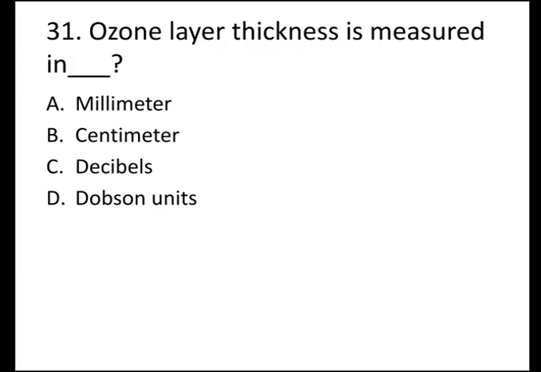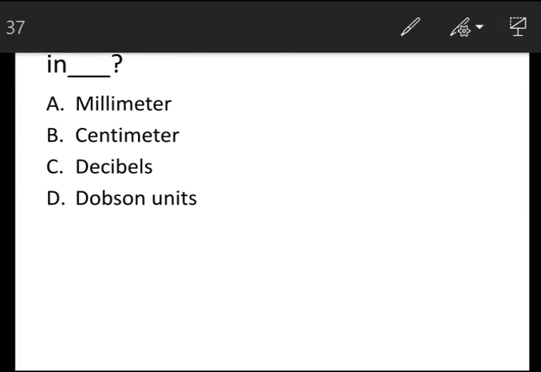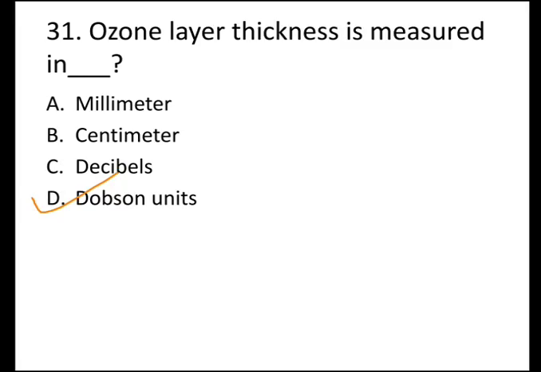The next question is ozone layer thickness is measured in. Options are A. Millimeter, B. Centimeter, C. Decibels, and D. Dobson units, and the correct answer is D. Dobson units. Ozone layer thickness is measured in Dobson units.